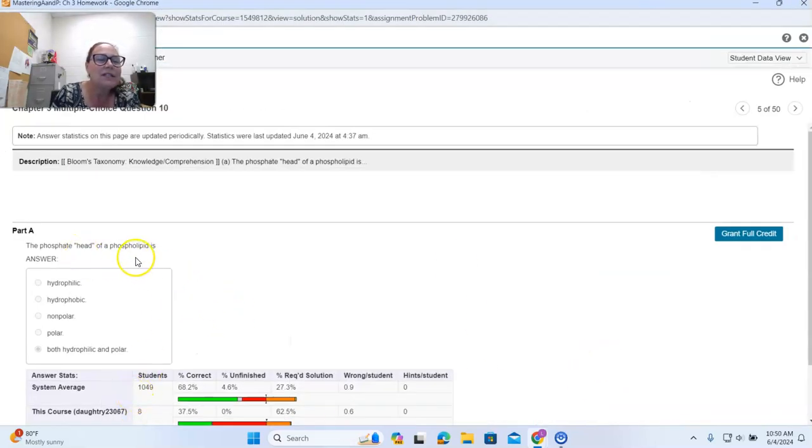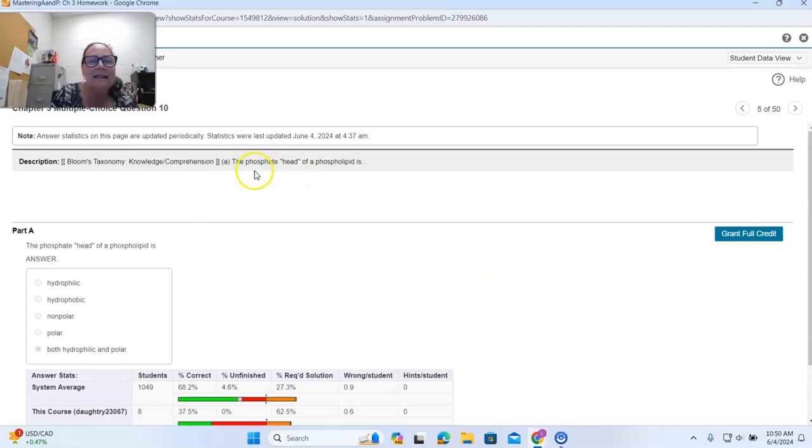But anyway, this question says the phosphate head of a phospholipid is blank. So phospholipids have a phosphate head, and then they have a tail, a fatty acid tail. Sorry, it just slipped my mind.